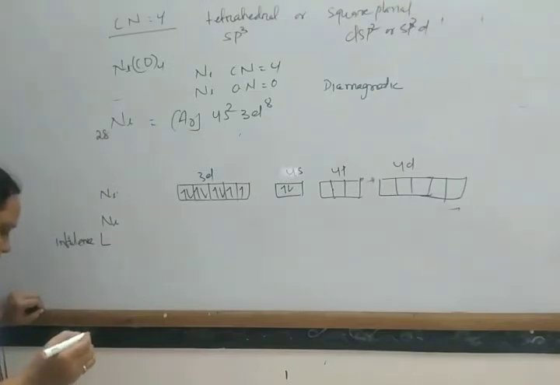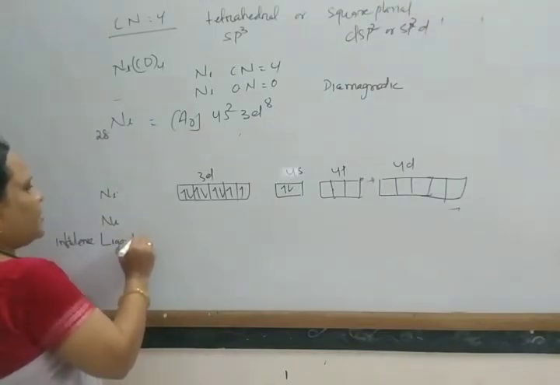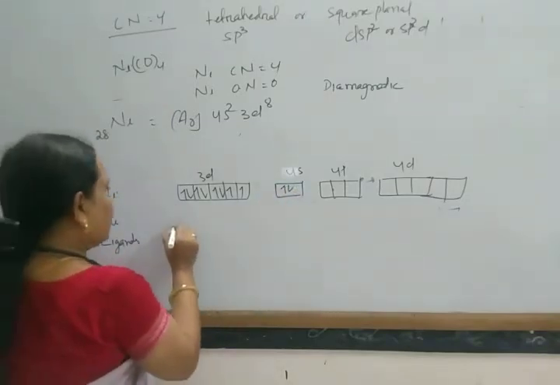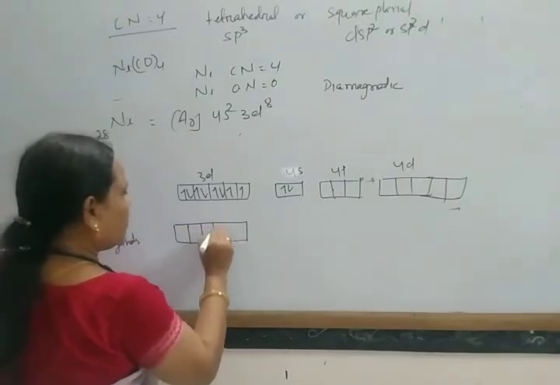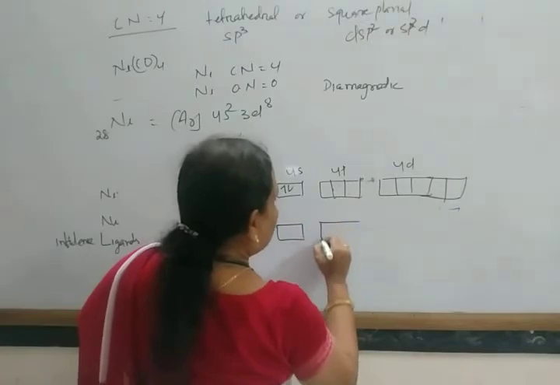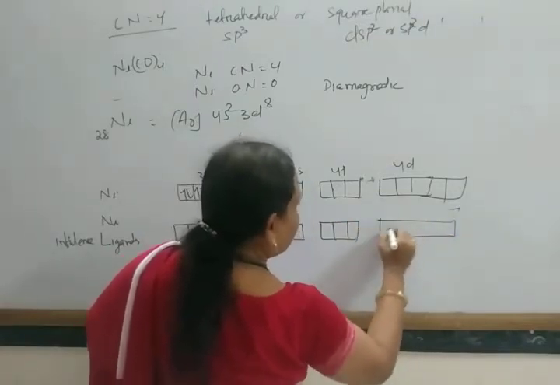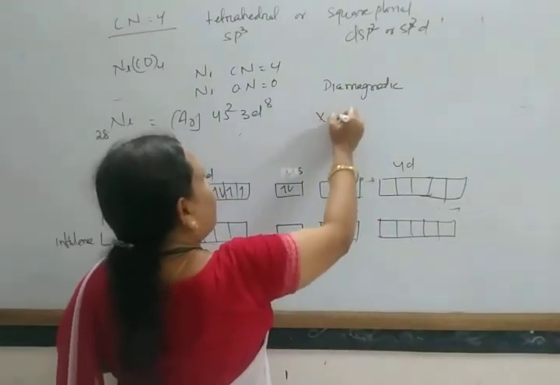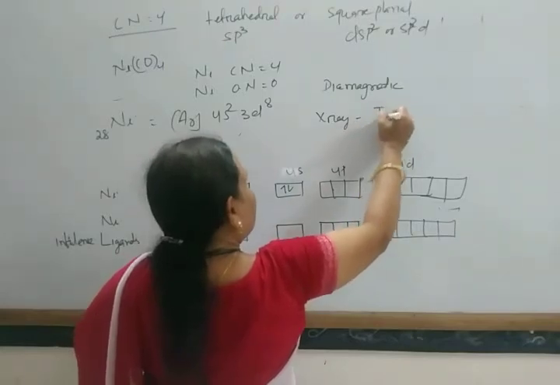In the influence of ligands, what happens? These 4s electrons come to these 3d orbitals, and from X-ray diffraction study, it is found that this is tetrahedral.